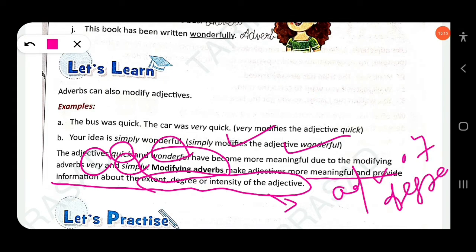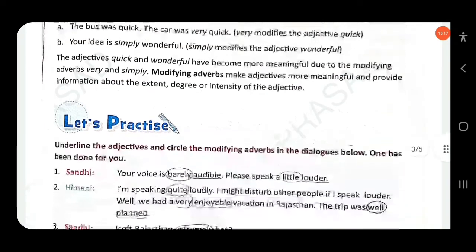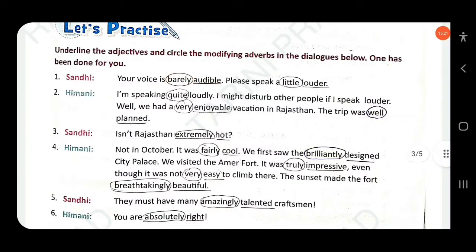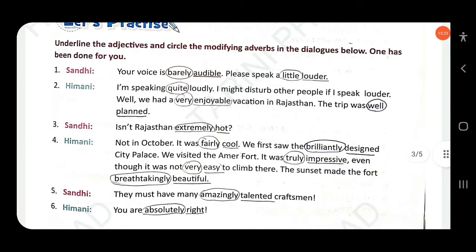Then next, underline the adjectives and circle the modifying adverbs in the dialogues below. One has been done for you. Sandhi, your voice is barely audible. Audible is an adjective and barely is an adverb. Please speak a little louder. Louder is an adjective, little is an adverb.